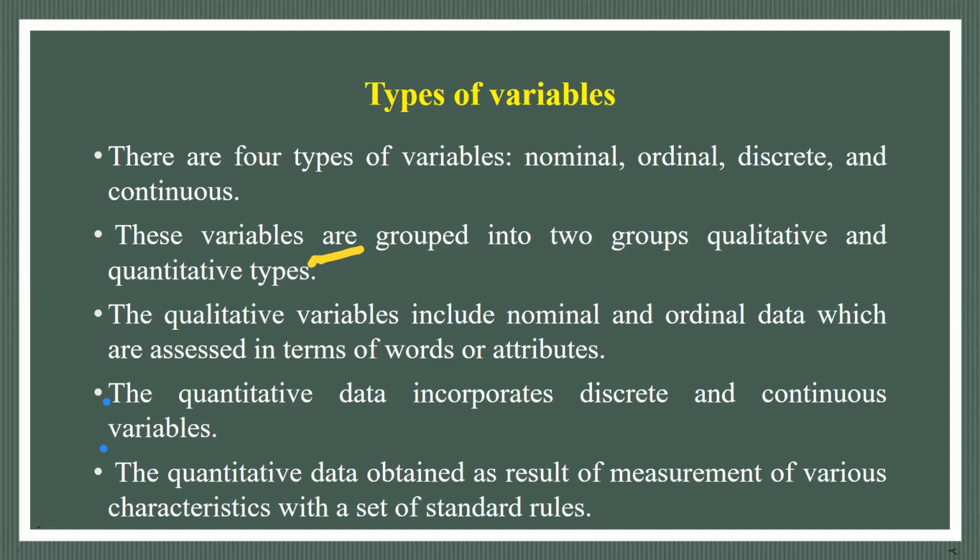Quantitative data are obtained as a result of measurement of various characteristics with a set of standard rules. This is measurement. If it is liquid, we measure it in deciliters, or microliters for very small quantities. For weight, kilograms, in the BIS system.